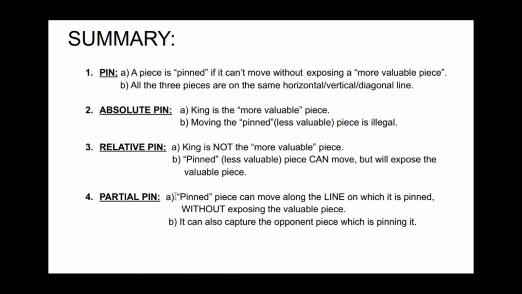A partial pin is when the pinned piece can move along the line on which it is pinned. It does so without exposing the valuable piece. For example, in our example, the queen could move along the vertical line and it also captures the opponent piece, which it did in our example. We will look at some more examples of pin in the next video.